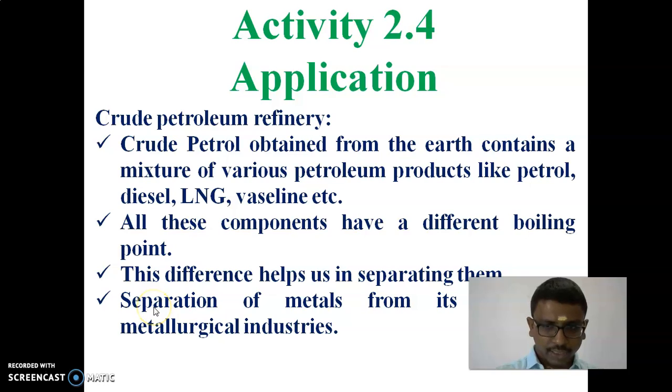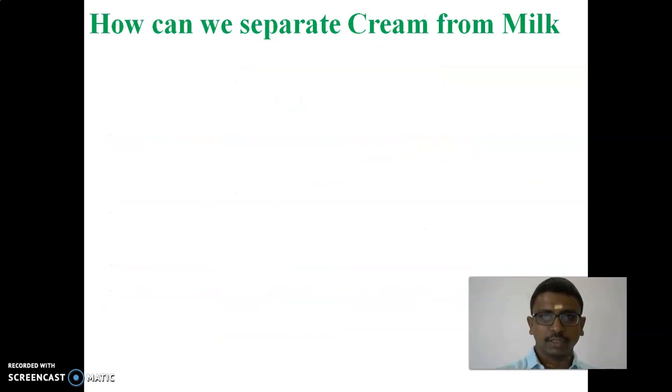And separation of metals from their alloys in metallurgical industries. In metallurgical industries also, the separation process of metals can be used. The separation of metals from their alloys also takes place by the process of evaporation.